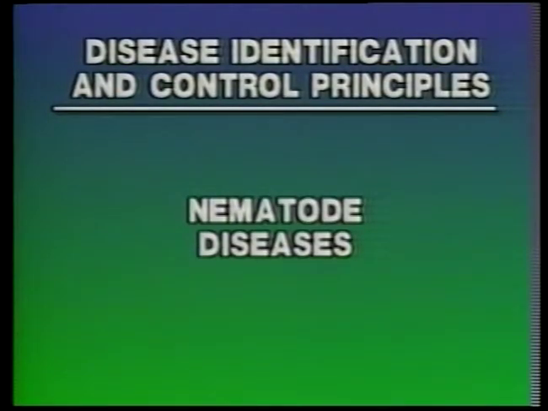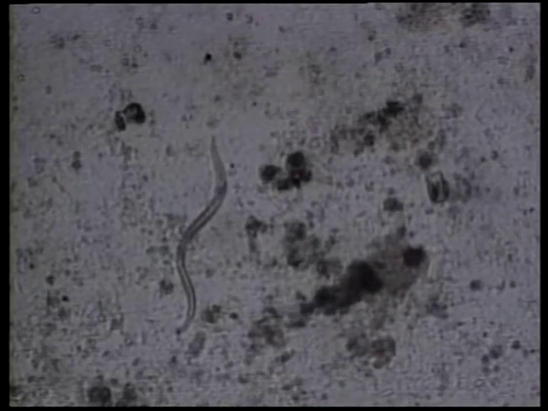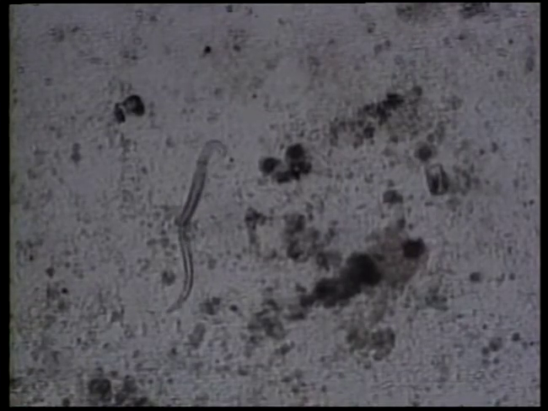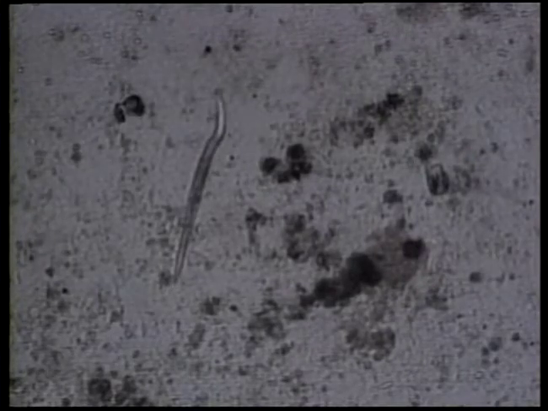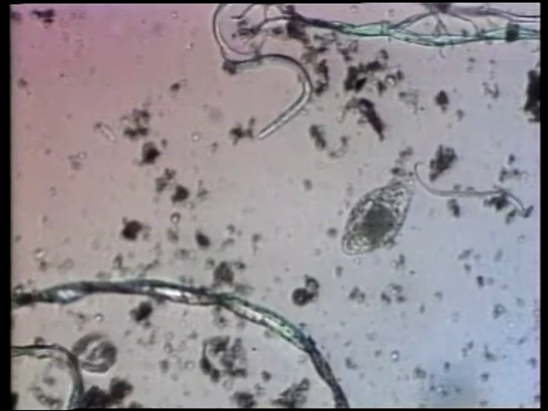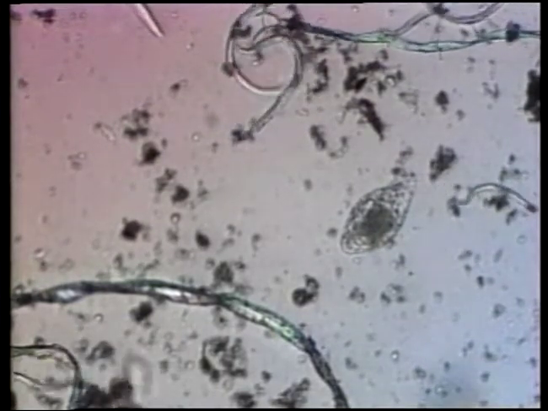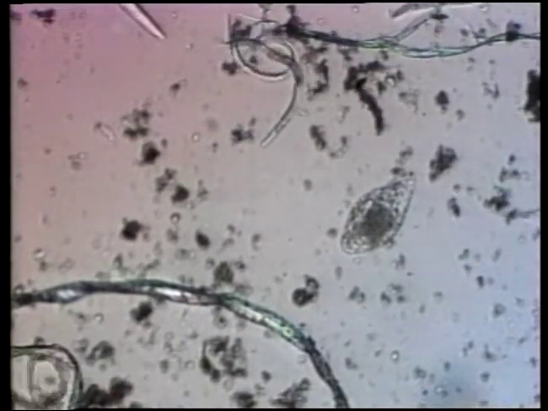The last category of diseases is nematode diseases. Nematode diseases are prevalent throughout the world. The pathogen is the minute, worm-like nematode, which is an obligate parasite. Ectoparasitic nematodes feed on external root surfaces, such as the sting and dagger nematodes. Endoparasitic nematodes enter the host and feed internally, such as the root knot, cyst, and lesion nematodes.